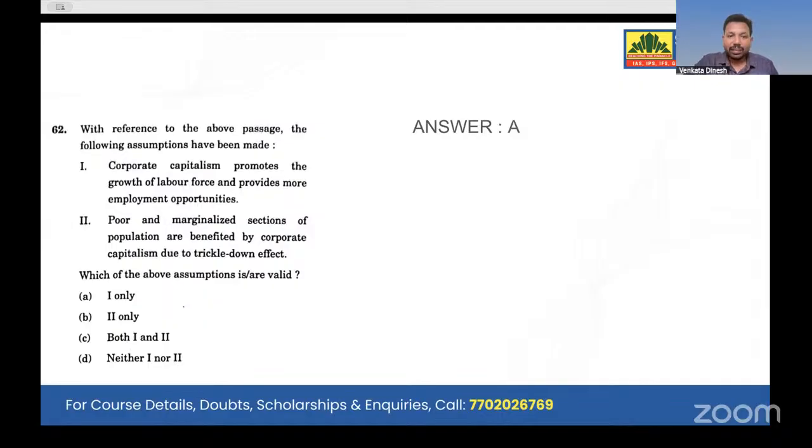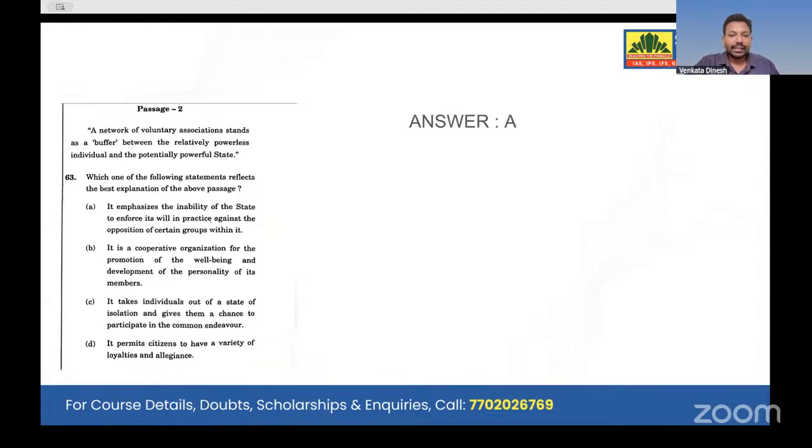Question 62, with reference to the above passage, the following assumptions have been made. Corporate capitalism promotes the growth of labor force and provides more employment opportunities. Yes, because he said that government alone cannot create jobs. We need capitalism also to create labor force and jobs. Yes. Poor and marginalized sections of population are benefited by corporate capitalism due to trickle-down theory. He never mentioned trickle-down theory. The benefit comes indirectly from state intervention, right? Not automatically through capitalism. So better don't go with option 2. Go with only option 1.